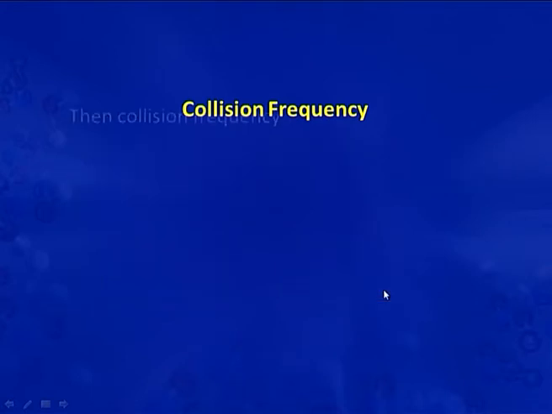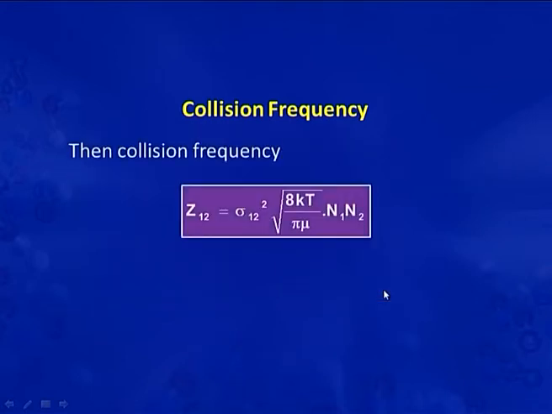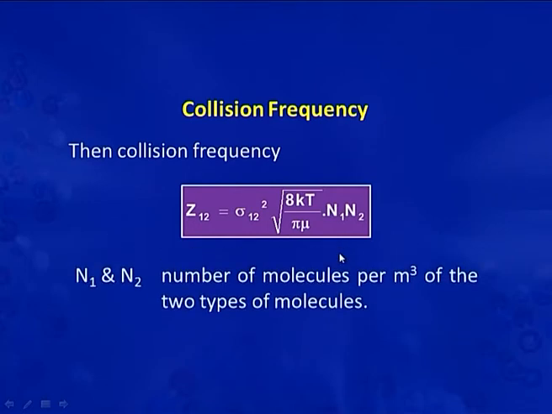So, for this the collision frequency will be written as Z12 is equal to sigma 12 square into root 8 kT by pi mu into N1 into N2. The N1 and N2 are the number of molecules per meter cube of the two types of molecules.